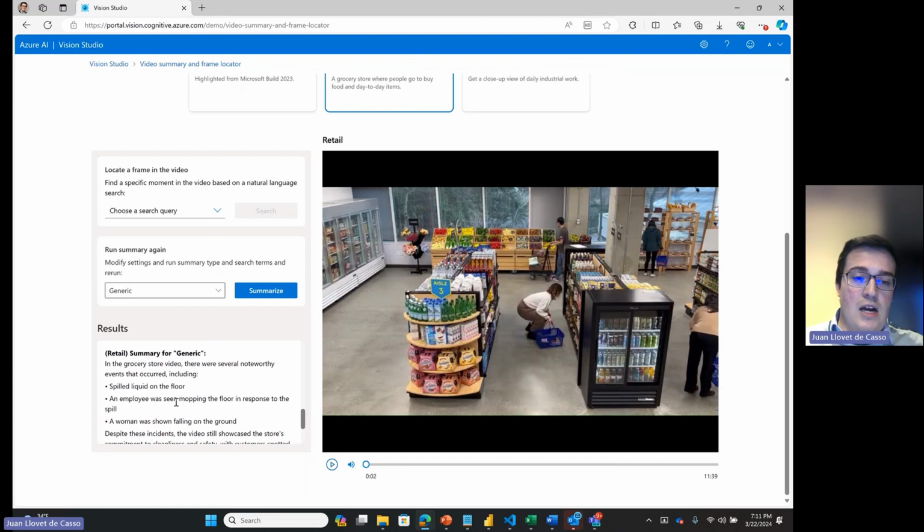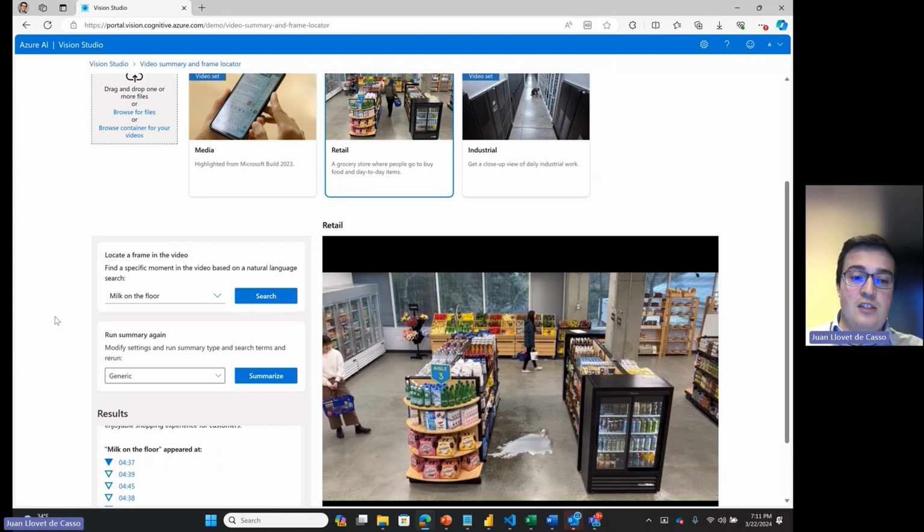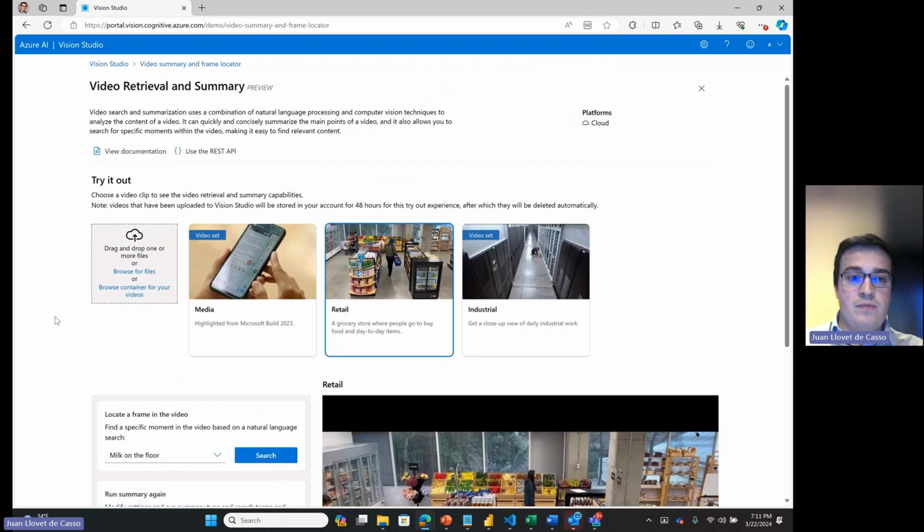So in that case, when you have your summary, you can choose to ask about specific moments of the video. For example, was there milk on the floor? And the model will tell you when there was milk on the floor. It detects the milk in there, and you can jump to those frames in the video to see what happened and to analyze the video depending on what you obtain through the summary.